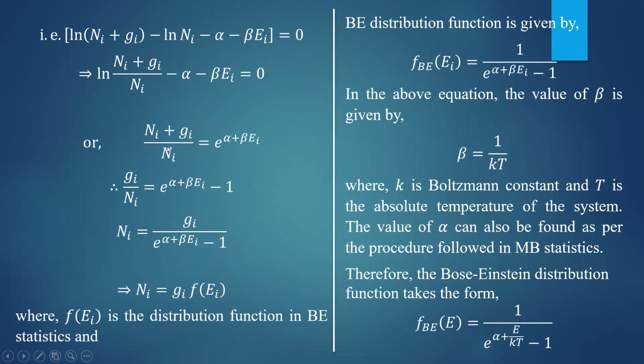So these are all mathematical steps, which you can understand clearly one by one. Finally, we have got the expression for the Bose-Einstein distribution function as 1 divided by e to the power alpha plus E by kT minus 1. And this gives you the probability of distribution of particles in the energy state of energy E. So this is called the Bose-Einstein distribution function, or simply the BE statistical distribution function.